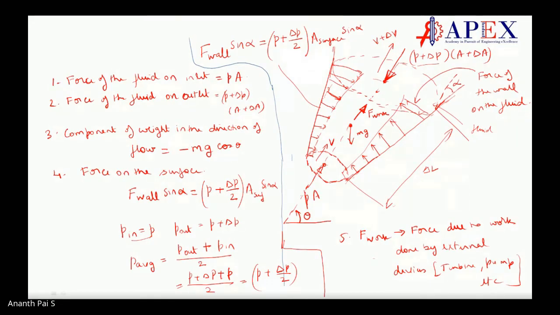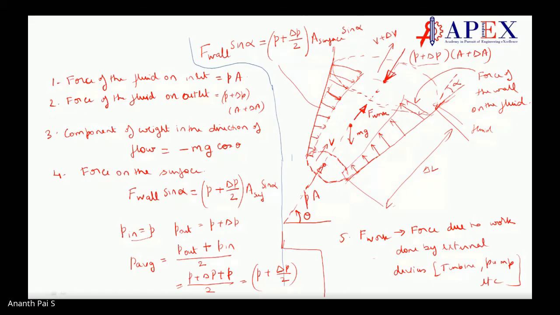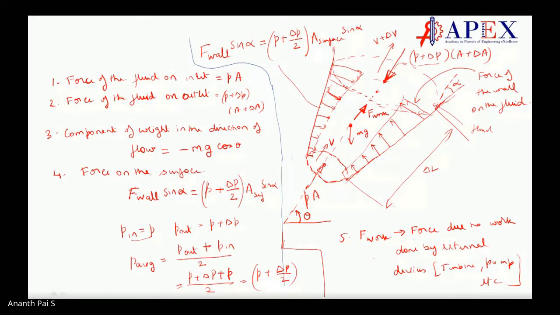Sir, F wall is P plus delta P by 2 into A surface into sin alpha. So why have we written F wall sin alpha again? What is the force of wall? Force of wall is average pressure into surface area, is it not? Sir, force of wall is average pressure into area into sin alpha. That itself is force of wall, no? Then why have we written F wall into sin alpha again?